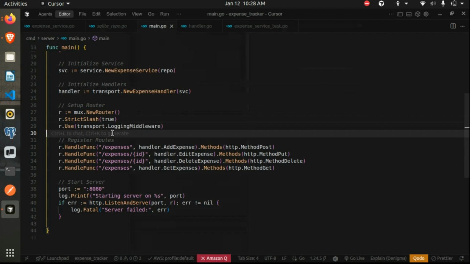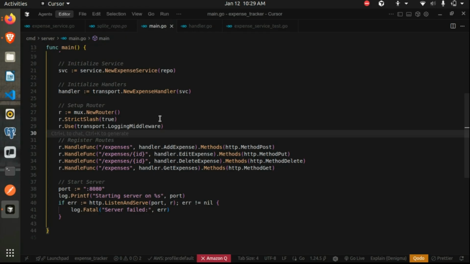We mostly use them for authentication and authorization, or if we want to change any response or request object. So basically, yeah, correct. Middlewares are functions which we can use before actually directing to our handler functions, or after a handler function completes, before we actually send the response back to the client.